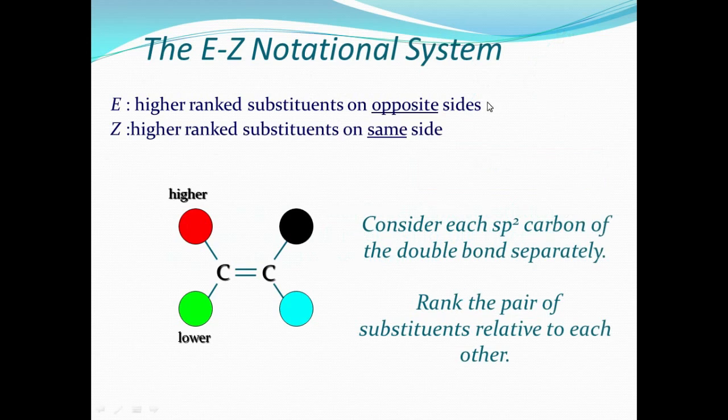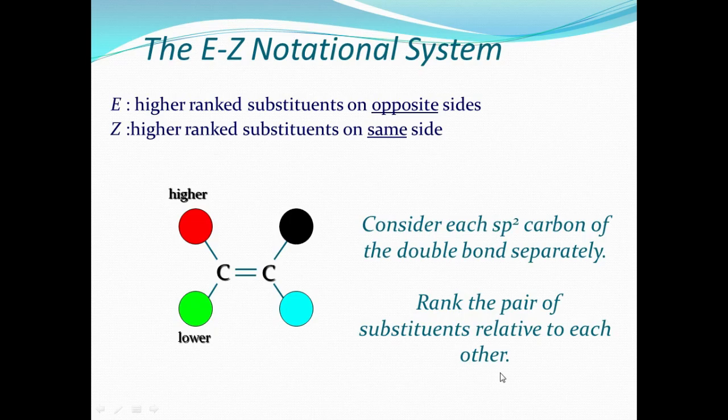This is for the advantages of the EZ notation. What is meant by E? When the higher ranked substituents are on opposite sides, that is called E. E means entgegen. Z is when the higher ranked substituents are on the same side, together. That means Zusammen. E Z notation. Here each sp2 carbon atom of the double bond is considered separately. In a carbon-carbon double bond, it is used, and the higher priority, ranking pair of substituents are related to each other.